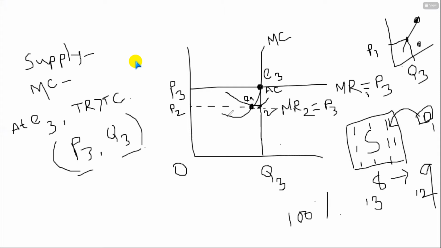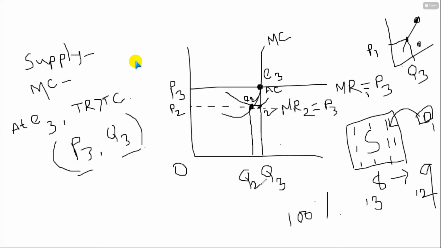Why is this the equilibrium point? Because this is the MC curve. This is the new MR curve. So this is the new equilibrium point. New equilibrium point means E2. So what is the quantity Q2? Clear or not? So in this diagram, we are changing the price.